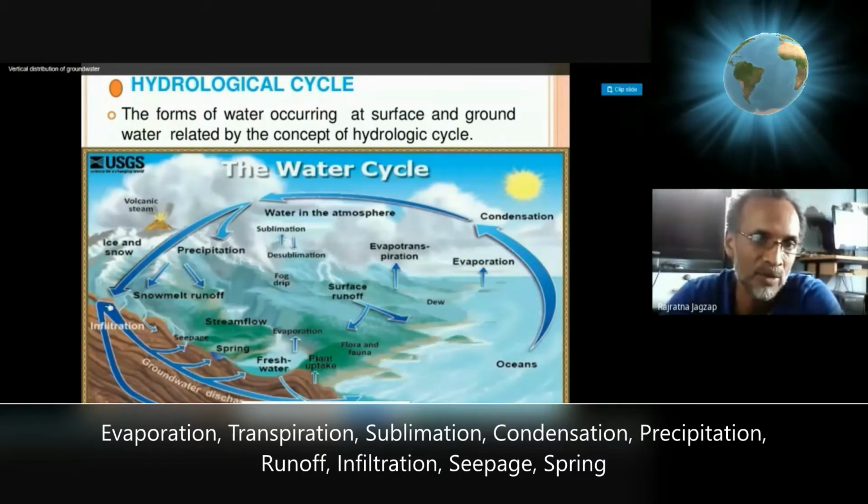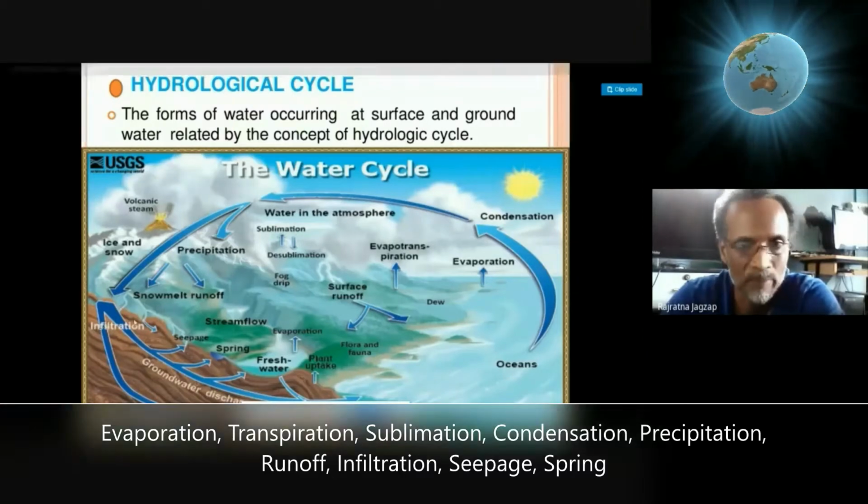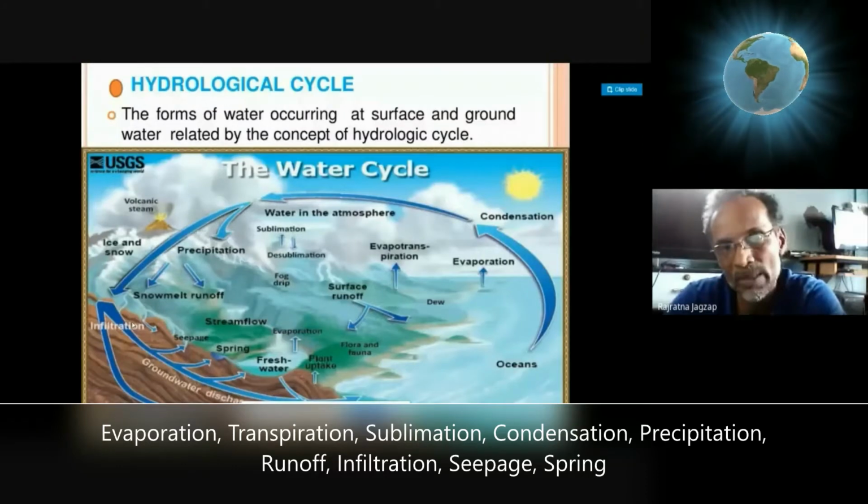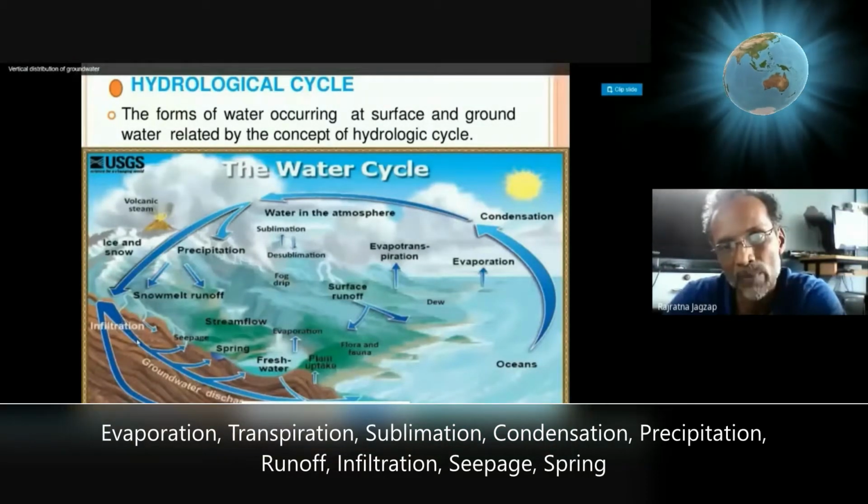Some part of the water, as shown here, goes into the ground by the mechanism of infiltration. It becomes part of the underground system. We call it underground water, or groundwater, commonly. So this groundwater has natural outlets in the form of seepage and spring.